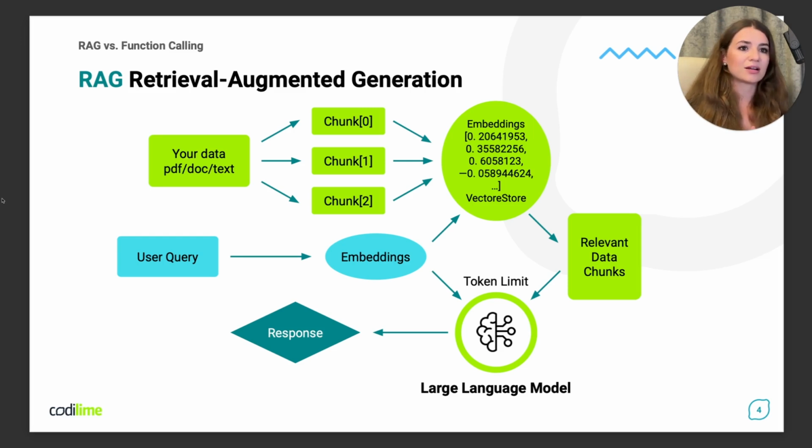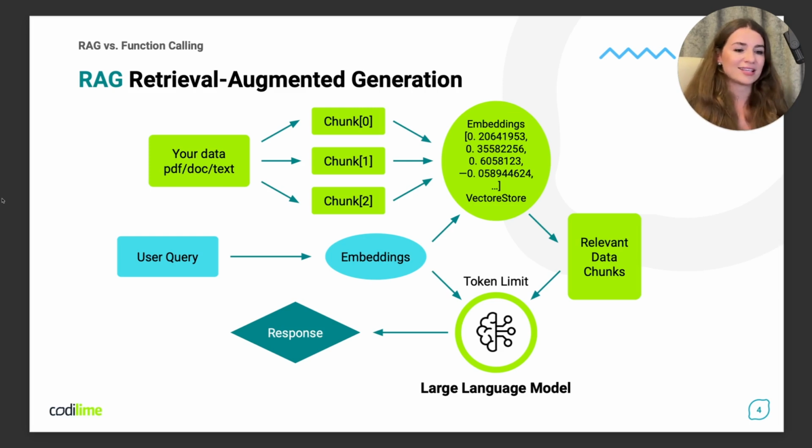These embeddings are stored in a vector database, creating a knowledge base from your own documents. When you pose a question, the system computes embeddings for the query as well. Using semantic search, the system finds the most relevant chunks of information from the vector database to provide context.